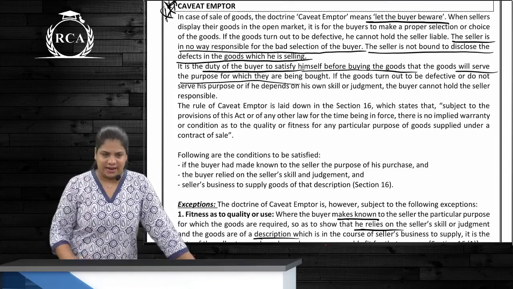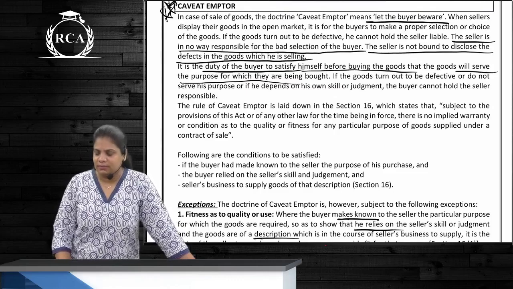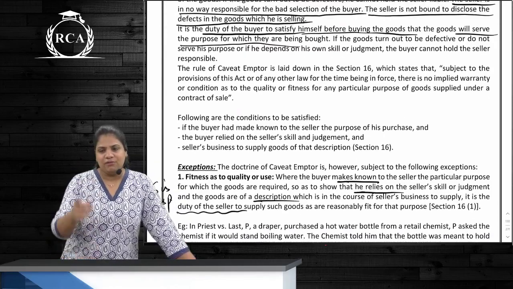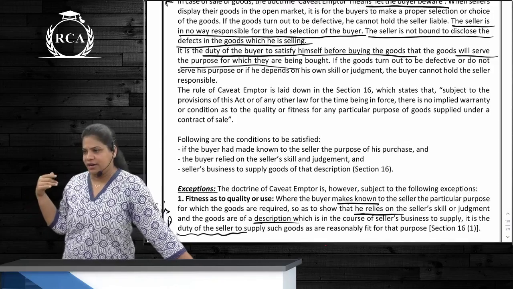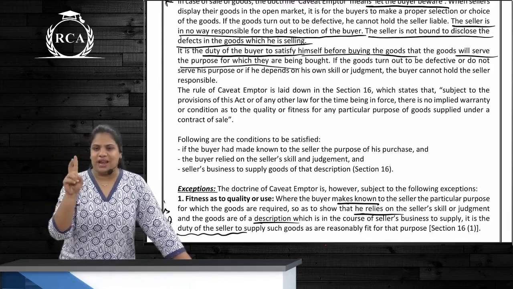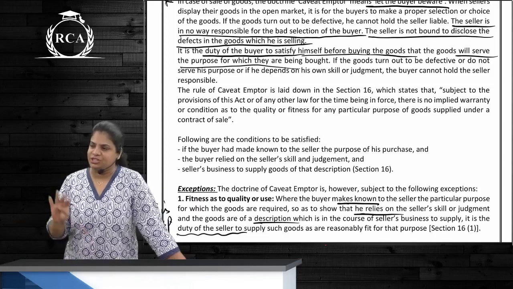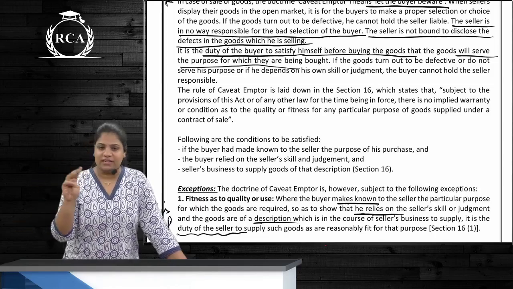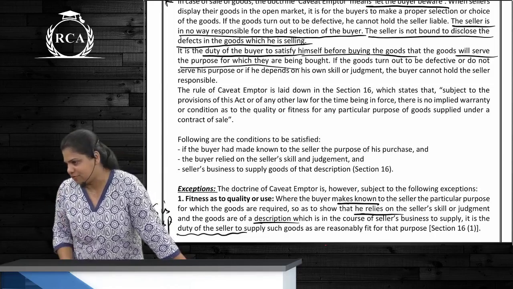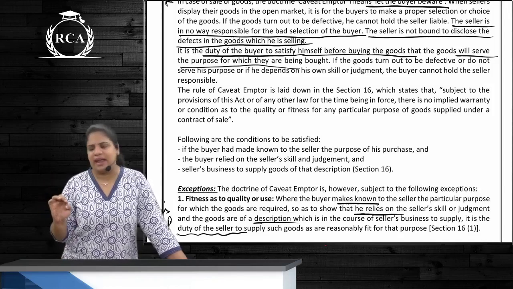But we have certain exceptions. In those exceptions, who will be liable? The seller will be liable, correct? We read it in a particular order. First, we read it in the order of the conditions. So the first exception is what? Sale by description. Next is sale by sample. Next is sale by sample as well as description. Next are the two points related to no condition: first is relying on the skill and judgment of the seller, and next is brand name or trade name.